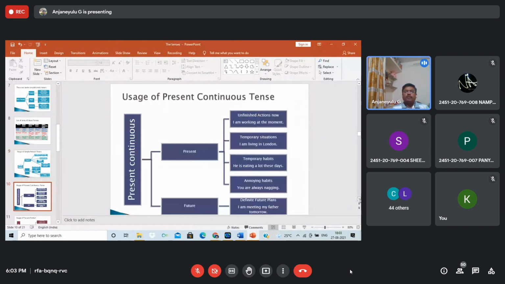Okay, students. Now, usage of present continuous. Present continuous also expresses unfinished actions now. See, present continuous, present and future, even it comes along with these two, unfinished actions now. I am working at the moment. Temporary situation, I am living in London. This is present continuous, right?